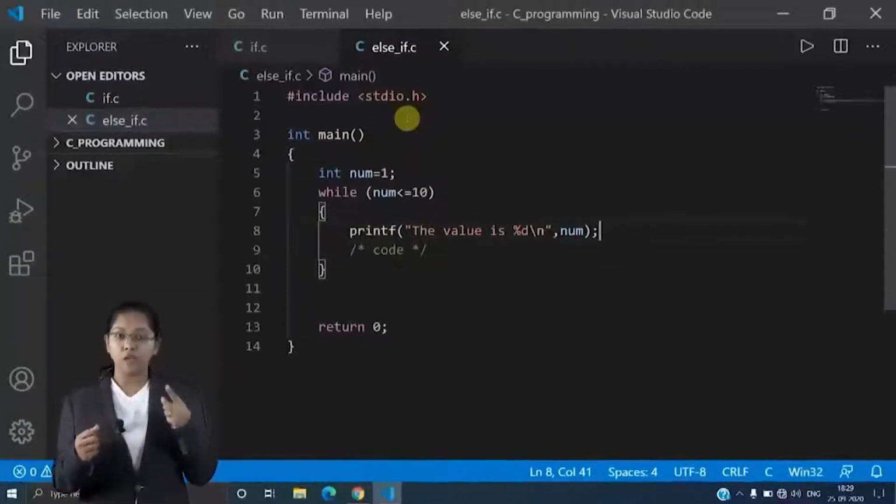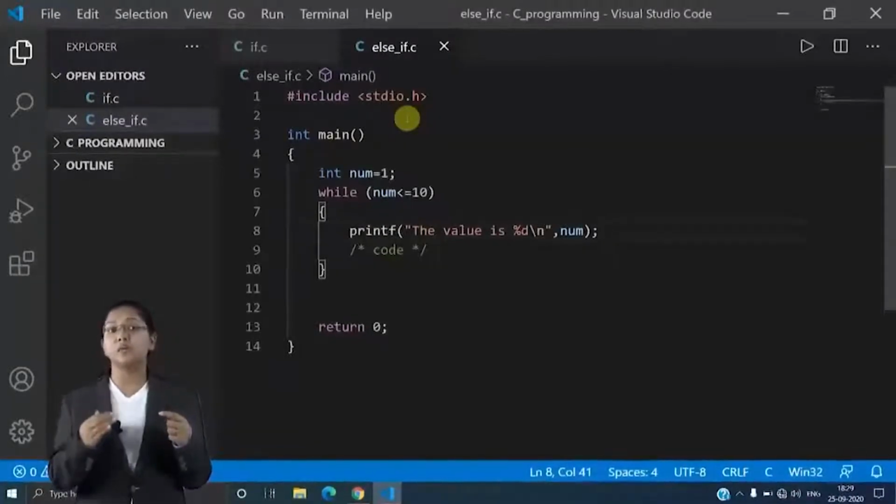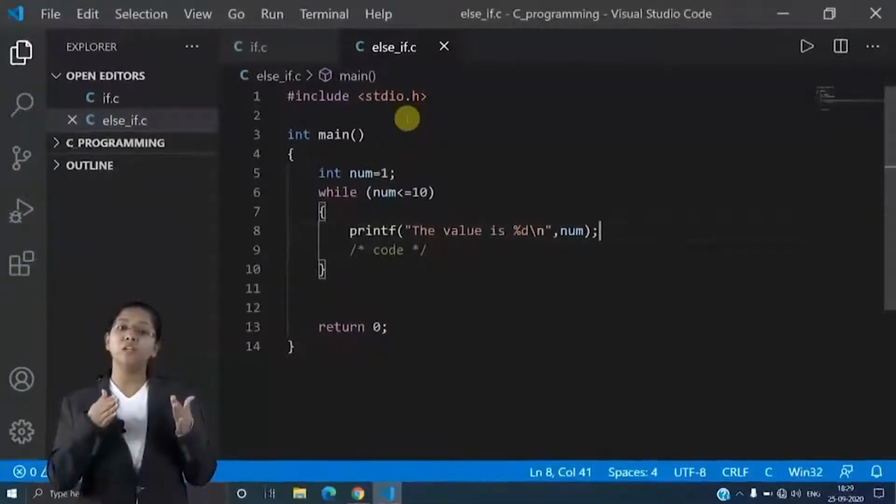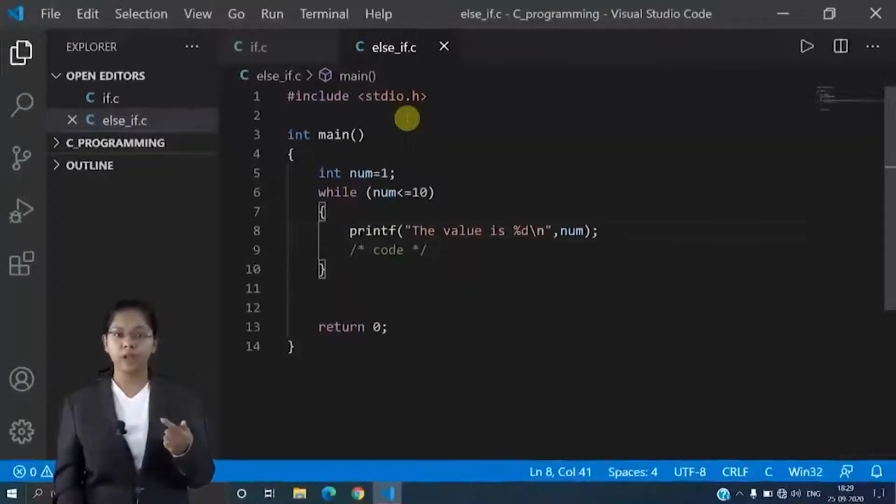Why are we taking 10? Because there is an equal to sign, therefore it will print 10 also. If there wasn't an equal to sign, it would print only till 9. From 1, because I have initialized num equal to 1. Till now it is very clear what I have done in the code.